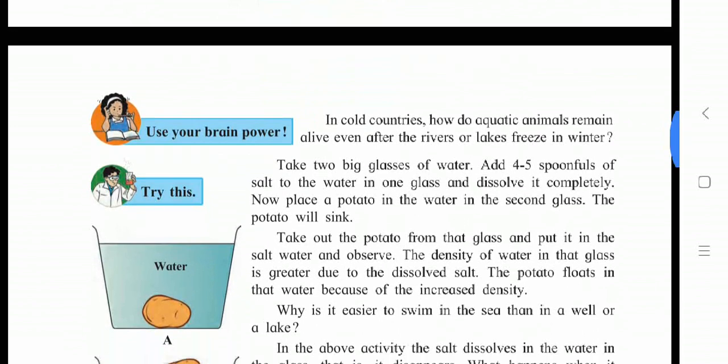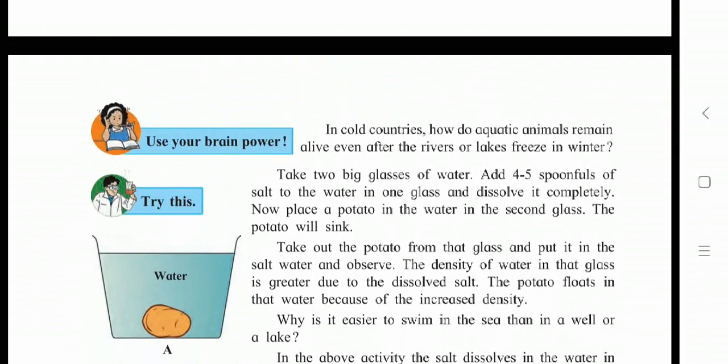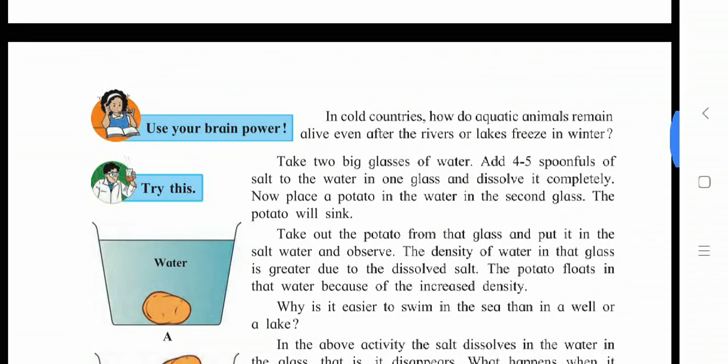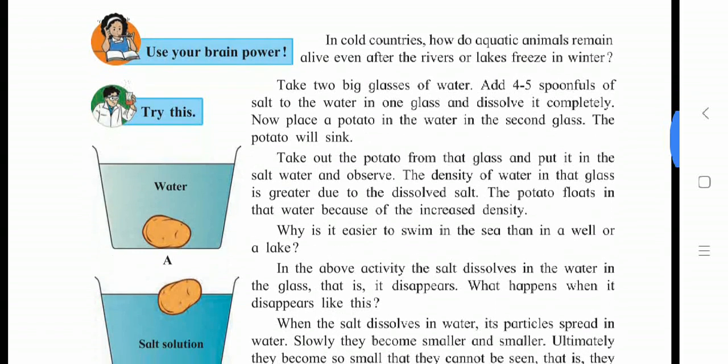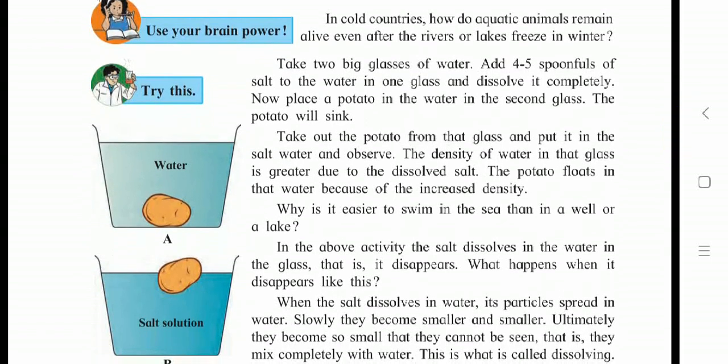Now on this page, students, you can see different diagrams. In cold countries, how do aquatic animals remain alive even after the rivers or lakes freeze in the winter? That is possible because of the anomalous behavior of water. I hope you understand that concept.